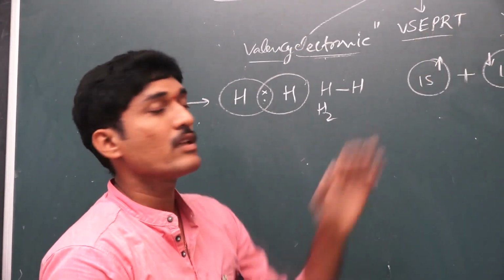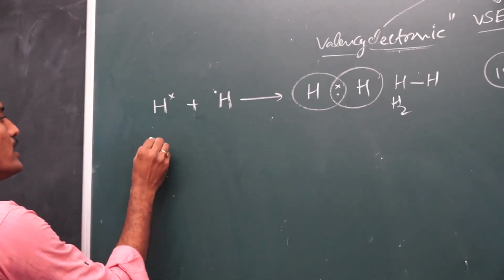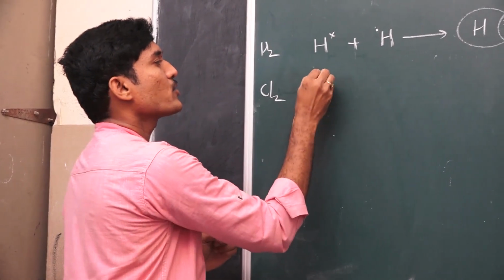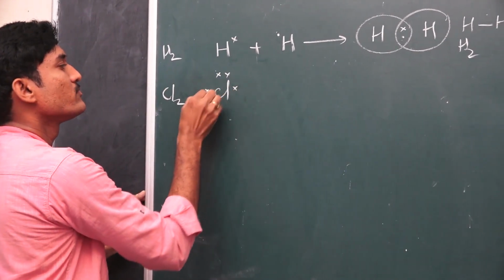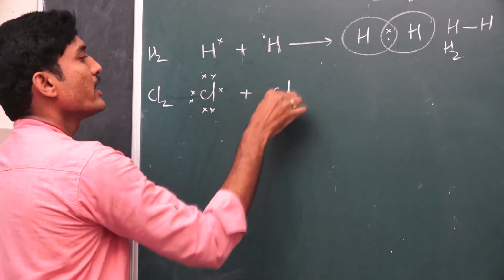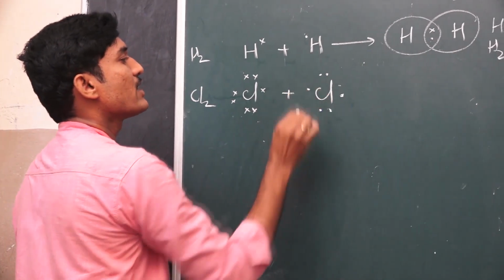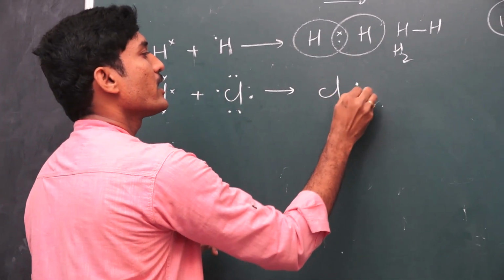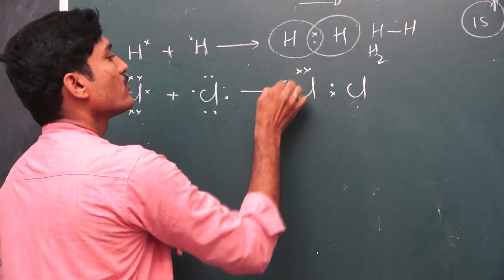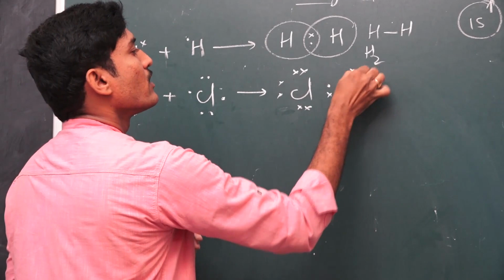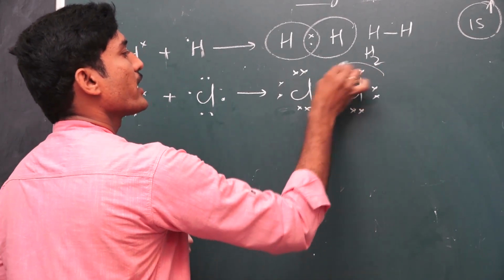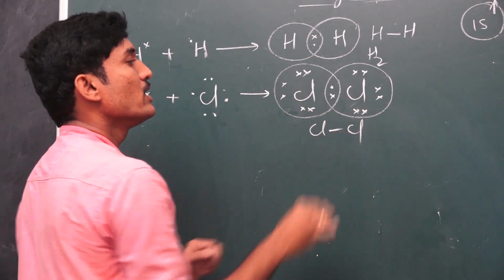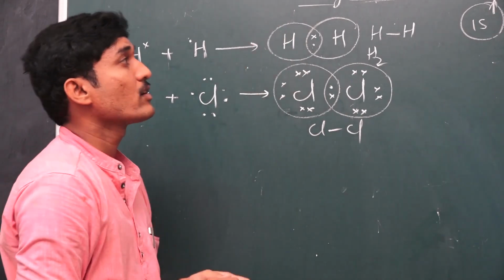Now the same molecule is explained based on the VB theory. For suppose, here is a Cl2 molecule. How is the chlorine molecule formed? Cl has 7 valence electrons, and we indicate it like this. Here another chlorine also has 7 valence electrons. When these two chlorine atoms approach each other, they share the electrons like this, and each fulfills the octet configuration. This chlorine is satisfied, and this chlorine is also fulfilled. So between chlorine and chlorine, Cl2 is formed, explained based on the electronic theory of valency.